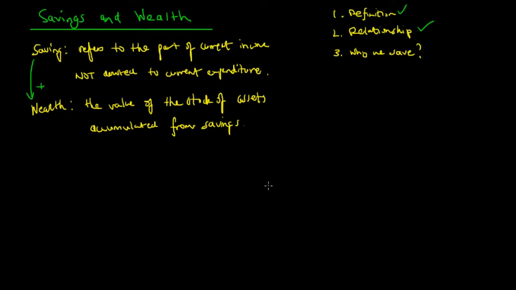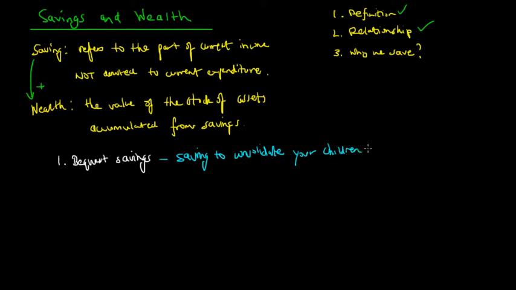The first reason why we save is this idea of bequest savings. As the name suggests, bequest saving is saving to consolidate your children's financial future.